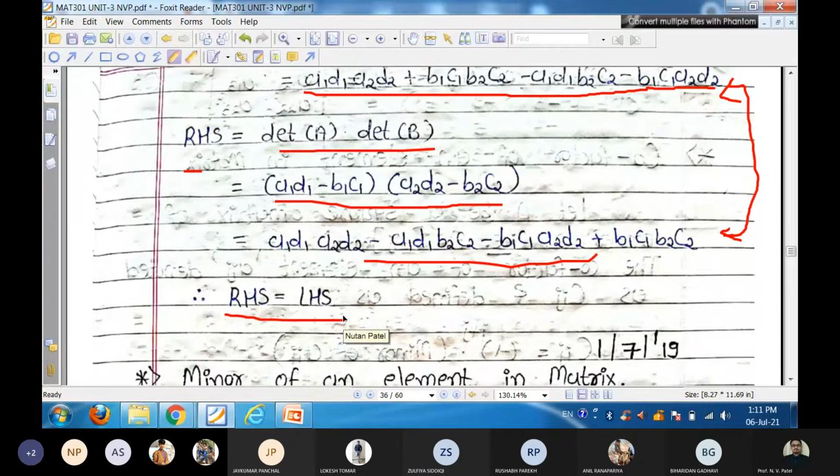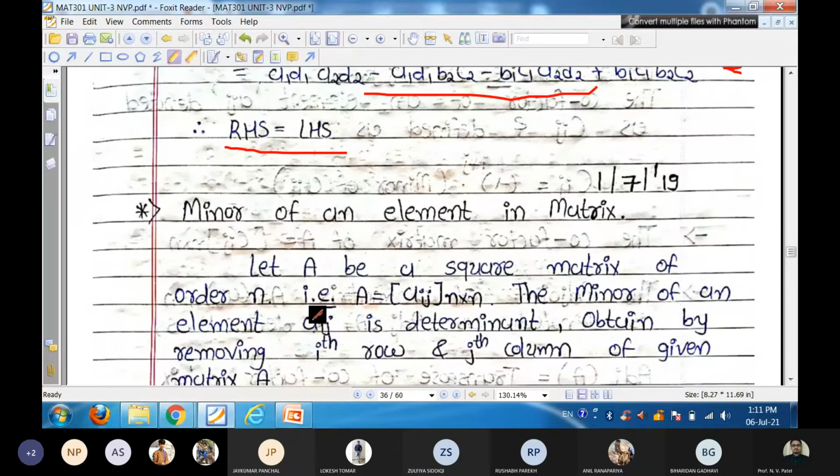Now next, some basic recall: the definition of minor of an element, then cofactor matrix, adjoint and inverse of a matrix. तो ये माइनर आपने पढ़ा हुआ है, तो उसी का सेम हमें फिर से रिकॉल करना है. So to find minor of an element in a matrix, that matrix must be a square matrix.